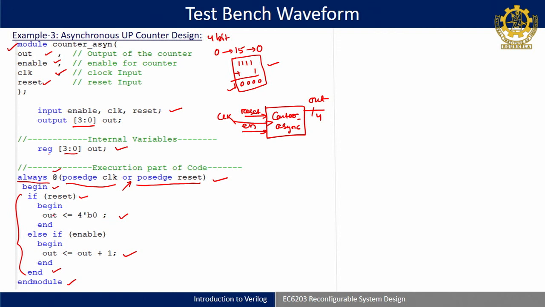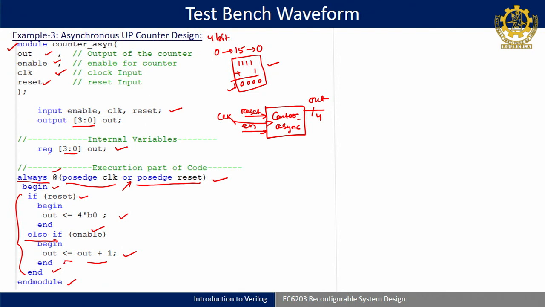If reset is low, then only it will come to the else if, which indicates my reset is low now, and at the same time I have taken a control input like enable. So, if the enable input is high, then only the output will become out plus 1. Okay. So, this is actually called the non-blocking method of defining the sequential code. So, that we will discuss in behavioral level in detail, not now. This is to show how to write a test bench. Okay.